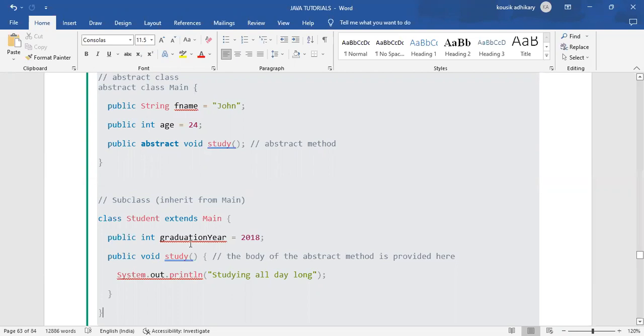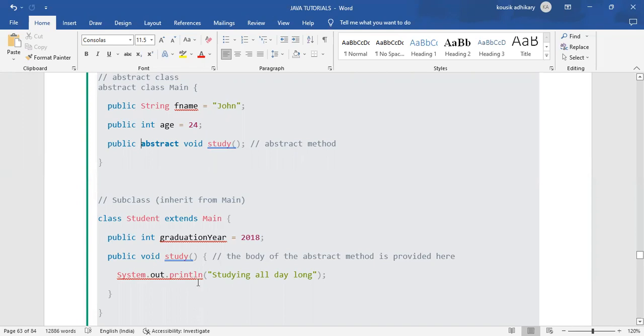In the subclass. Like here, we have given the body for public void study, which we declared as an abstract method.